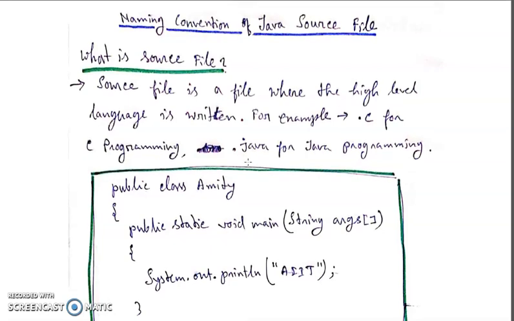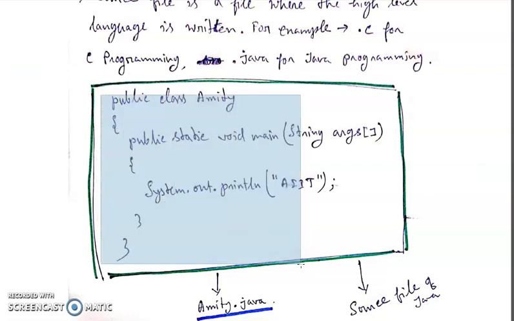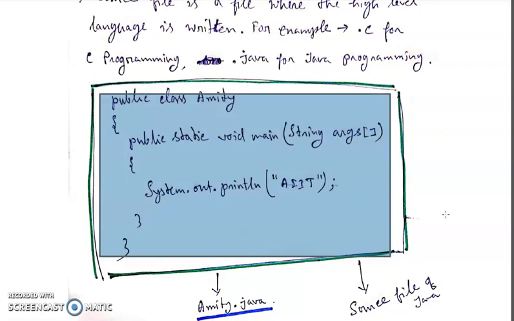Consider this program: public class Amity, public static void main String args, System.out.println AIT. If you write this program in a file, that is the green box I have made. So this green box is nothing but a file, and this file is called a source file.